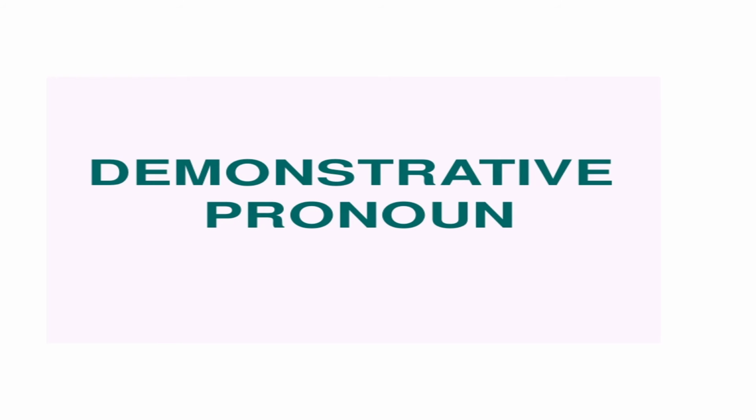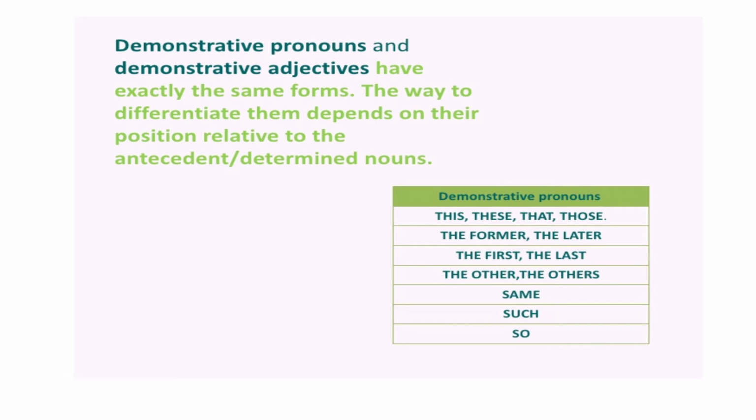Yes. Demonstrative pronouns. What are demonstrative pronouns? Let's discuss. The pronouns which point out the person or the object they refer to are called demonstrative pronouns. It demonstrates the person or the object.